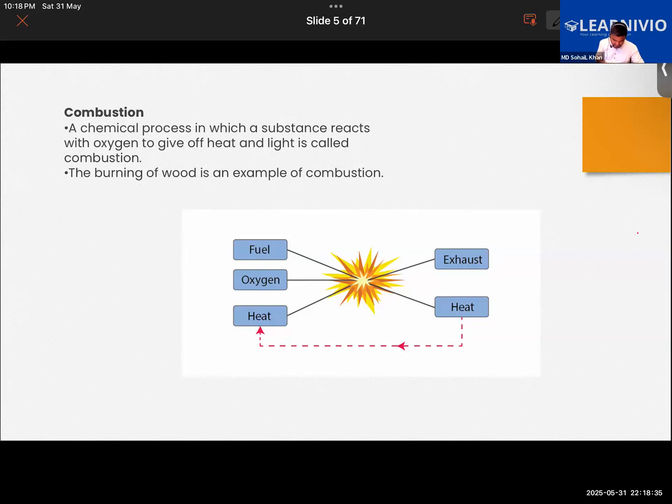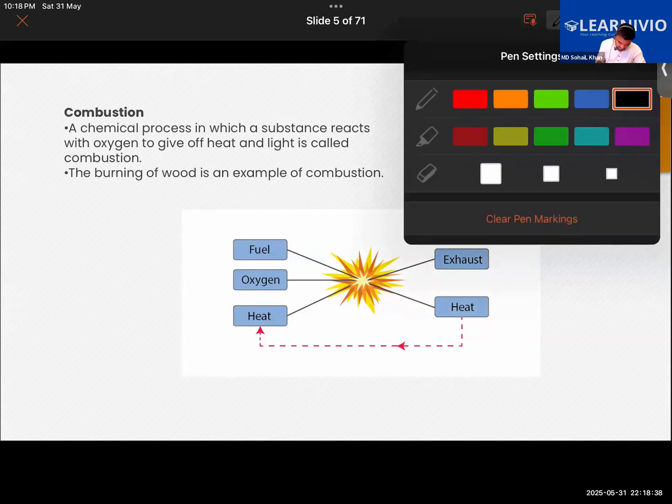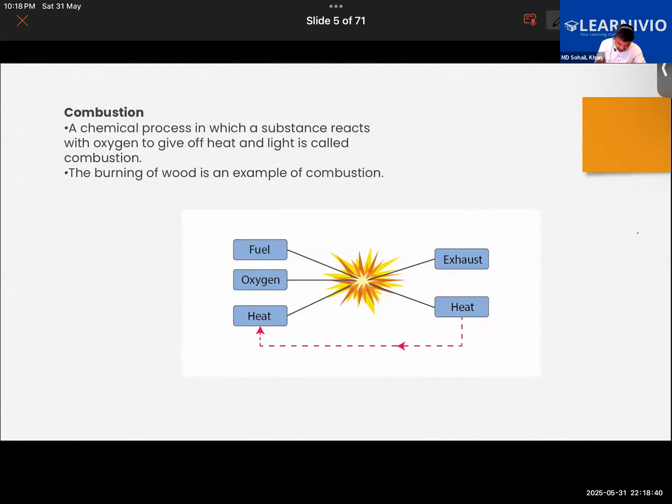So let me write some important stuff over here, that the light given off in this reaction, or this combustion basically, can be in the form of a flame or a glow.